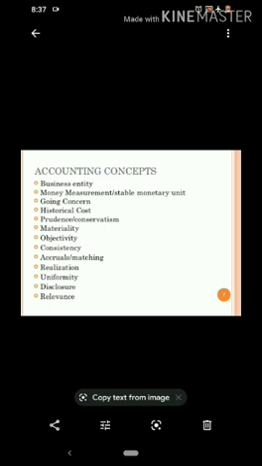So business entity is an accounting concept, money measurement is an accounting concept, going concern is again an accounting concept, historical cost is again an accounting concept, prudence and conservatism is an accounting convention, materiality is again an accounting convention, objectivity is an accounting concept, consistency is also an accounting concept, accruals and matching is again an accounting concept, realization is again an accounting concept, uniformity is again an accounting concept, and disclosure is an accounting convention, and the last one, that is relevance, is again an accounting concept.